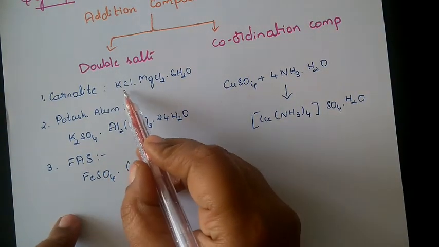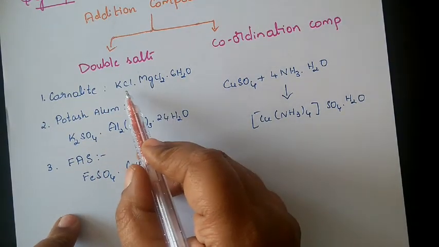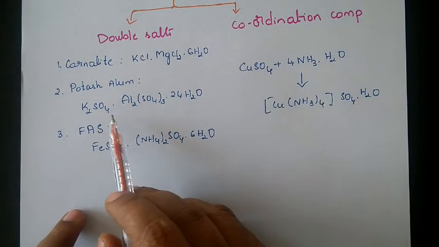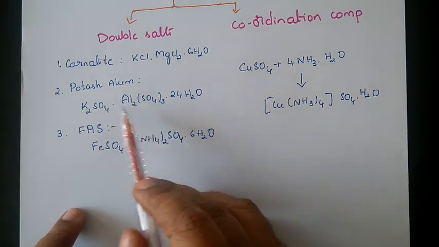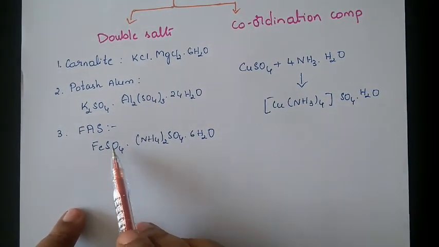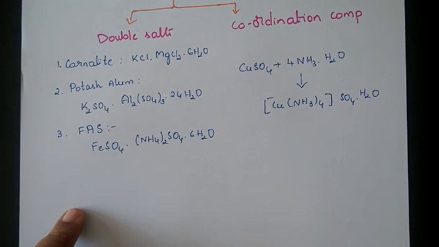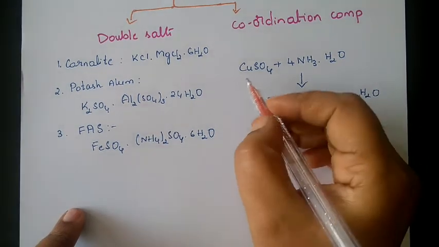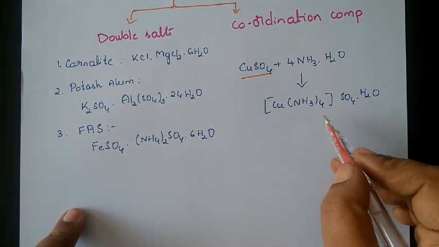Carnallite has been prepared by the addition of KCl and MgCl2. Like potash alum, K2SO4 and Al2(SO4)3 have been added and this compound has been formed. Here also the same thing: FeSO4 and ammonium sulfate have been added together and we got that product. Likewise, when you add CuSO4 and ammonia, you get this product. This is a coordination compound.